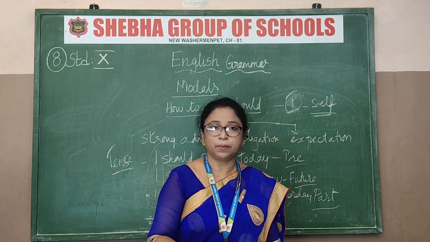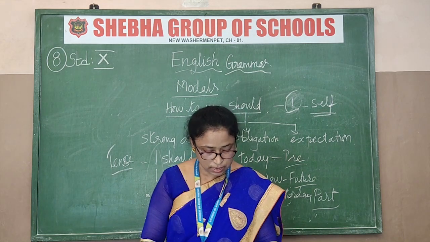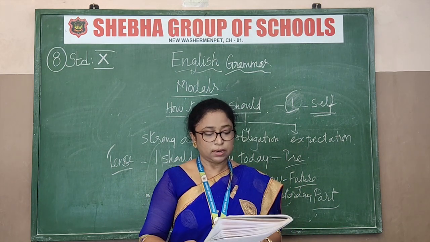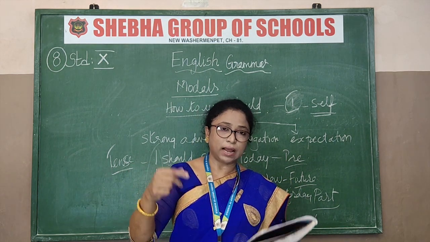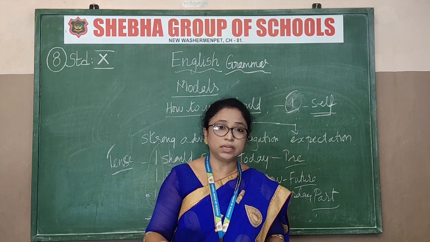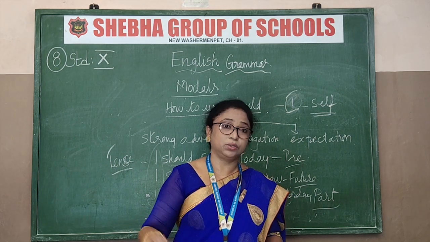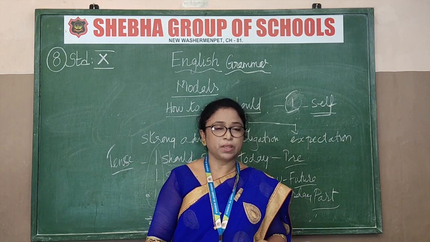Okay, so that should not happen. Okay, so understood that. So this is another thing. A few more examples I'll give you. I should have called you. I should have thanked you. I should have apologized to you. I should have helped you. So this is past tense. Okay, I should have helped you. I should have thanked you.